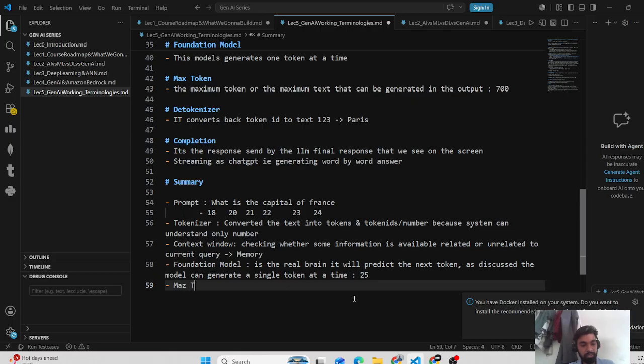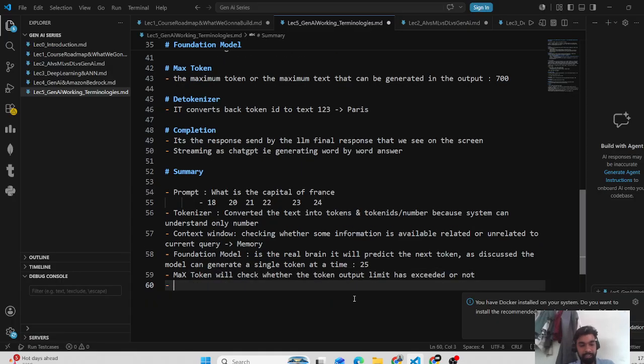Max token will check whether the token output limit has been exceeded or not. If it's okay, it will come to the next step: the tokenizer.